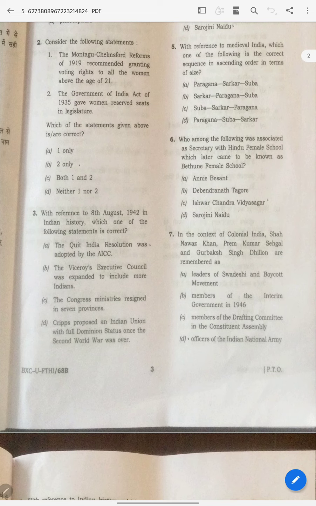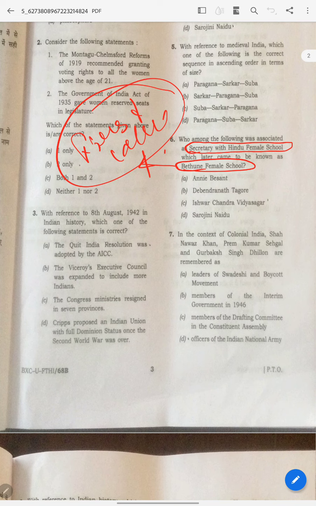And coming to the sixth question, Secretary with Hindu Female School and Bethune Female School. We know that Bethune Female School is one of the first female schools started in Calcutta. It is in Spectrum, in my edition it is the second chapter. When you are reading the second chapter, at least you should know about this. This is the first, and who will come in Kolkata? A will come. But who is very famous for female education, whether you know or not, this is C.